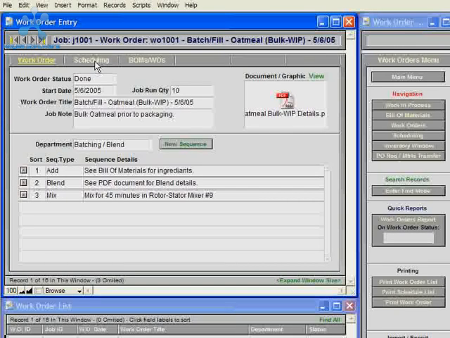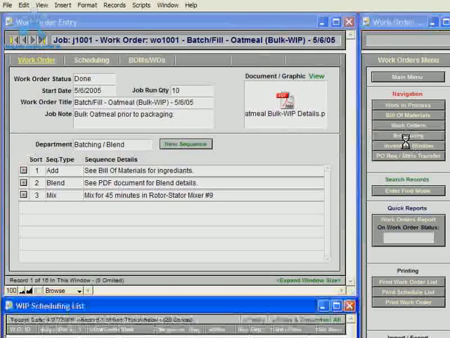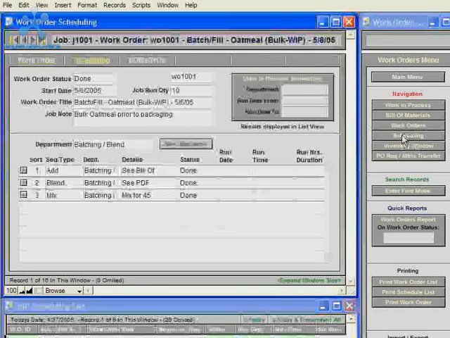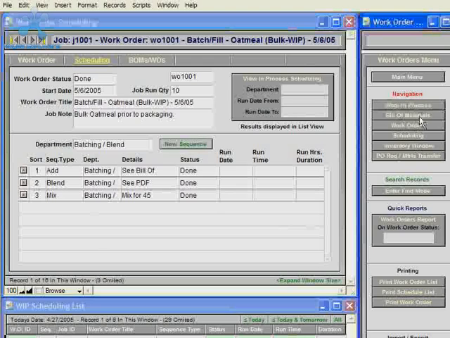And then from the Work Orders area, you can also navigate to the Scheduling area by clicking the Scheduling tab or the Scheduling button on the submenu. And then you can navigate between the Work in Process, Bill of Materials, Work Orders, and Scheduling areas using the submenu.